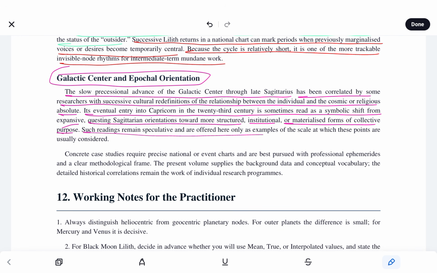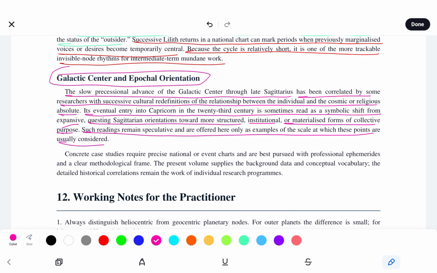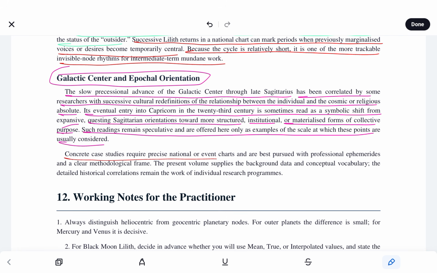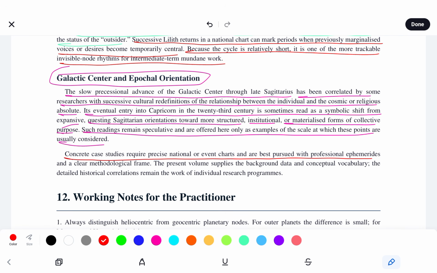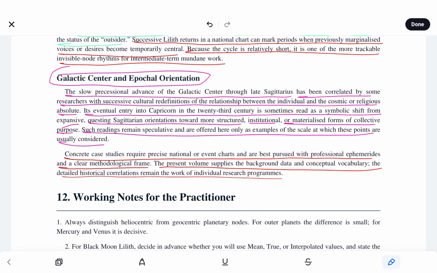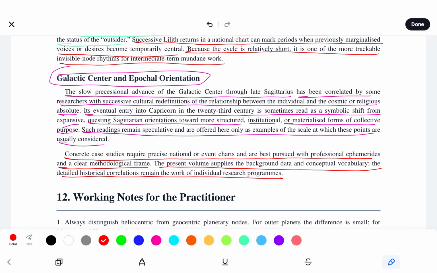Such readings remain speculative and are offered here only as examples of the scale at which these points are usually considered. Concrete case studies require precise national or event charts and are best pursued with professional ephemerides in a clear methodological frame. The present volume supplies the background data and conceptual vocabulary. Detailed historical correlations remain the work of individual research programs.